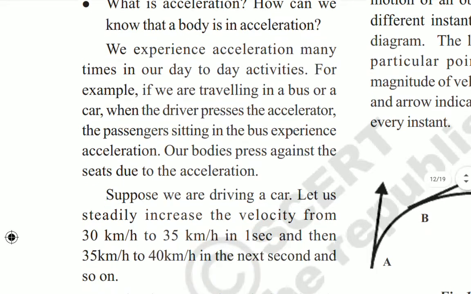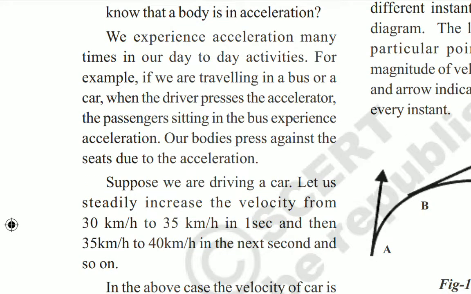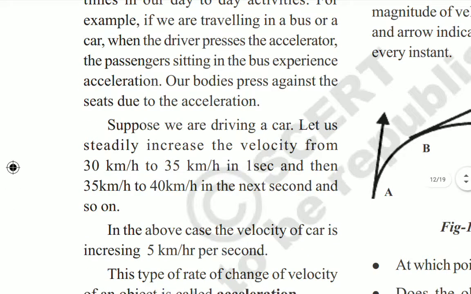Suppose we are driving a car and we steadily increase the speed, from 30 kilometers per hour to 35 kilometers per hour in 1 second, and then again from 35 to 40 kilometers per hour. So for each and every second we are increasing the speed by 5 kilometers per hour. Here, the velocity of the car is increasing 5 kilometers per hour every second.